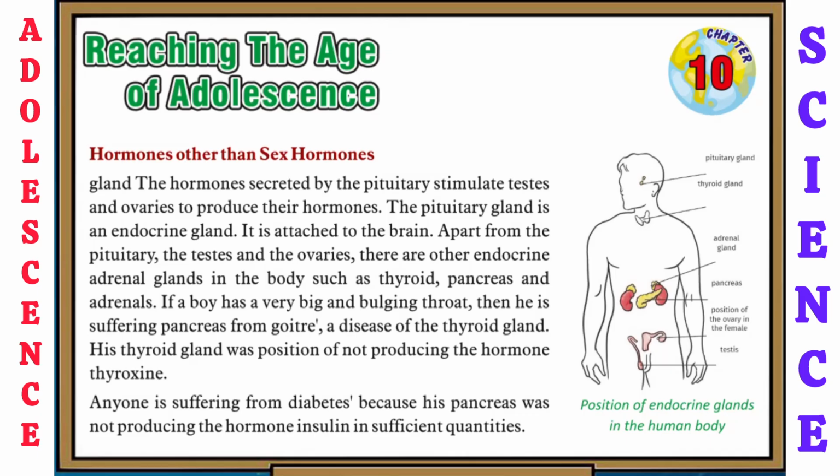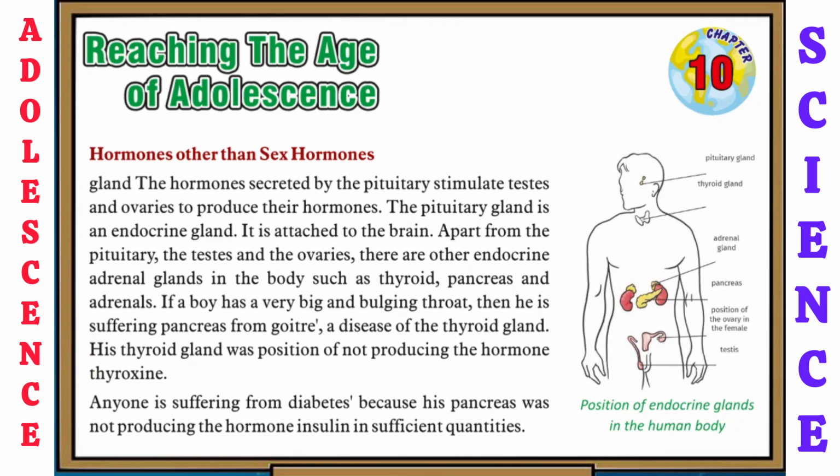Apart from the pituitary gland, the testes and the ovaries, there are other endocrine glands in the body such as thyroid, pancreas and adrenals. If a boy has a very big and bulging throat, then he is suffering from goitre, a disease of the thyroid gland. His thyroid gland was not producing the hormone thyroxine. So here you can also see the picture of the position of endocrine glands in the human body.